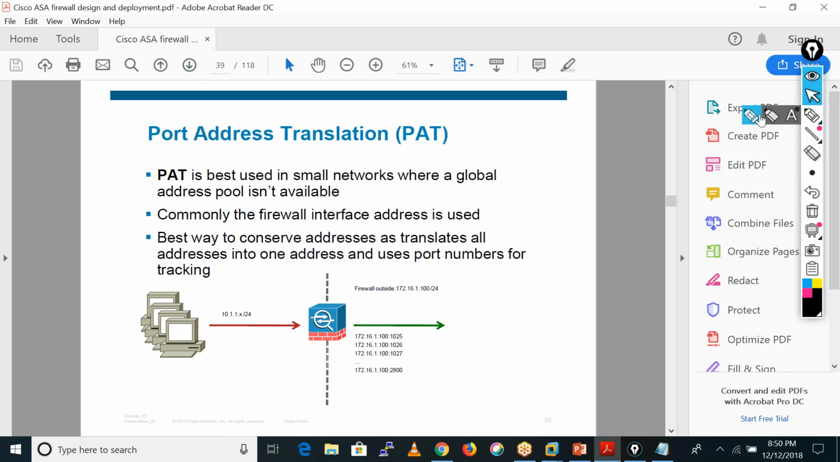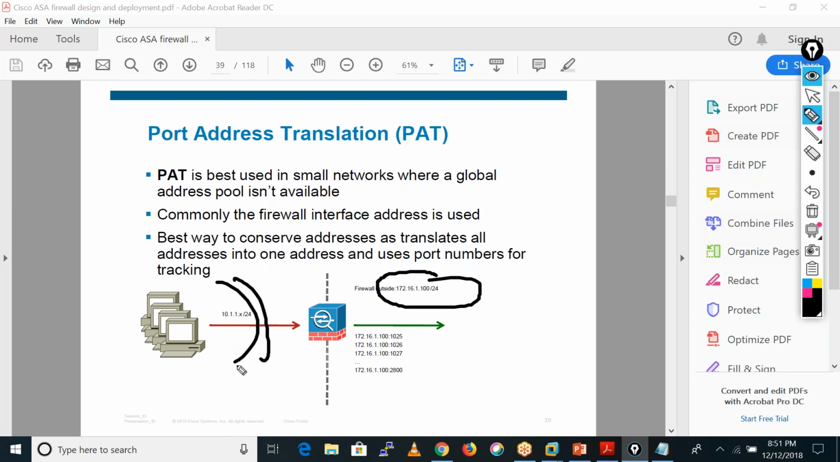It's like PAT. As I told you that day, in PAT basically, this is the firewall outside interface IP, and these are the inside users. So here basically he's changing these particular users, like he uses first this port, then this port, then this port, like this.